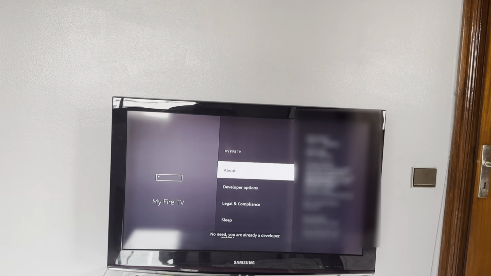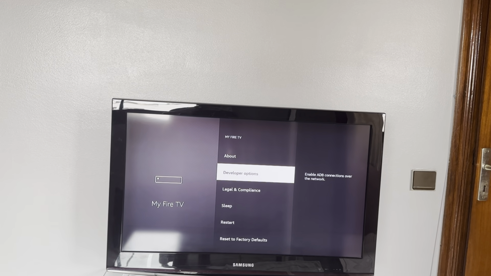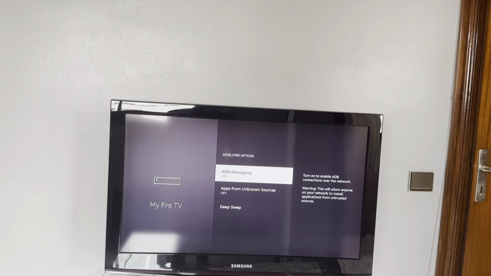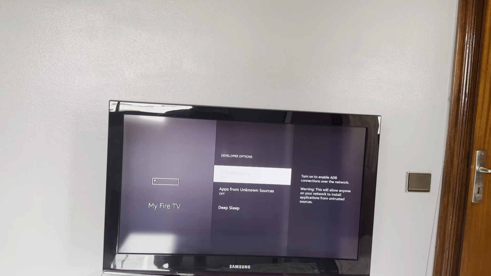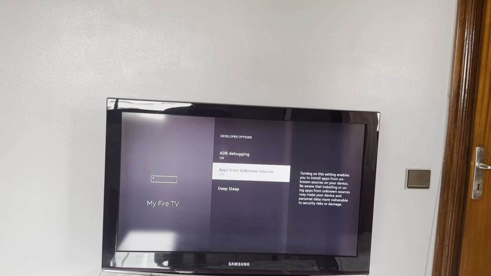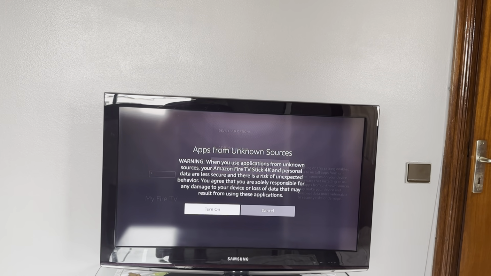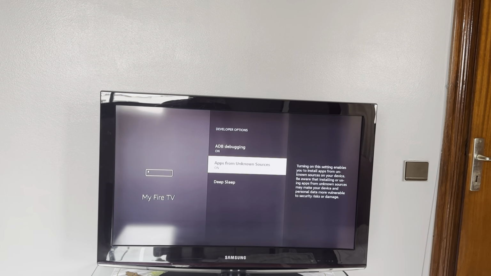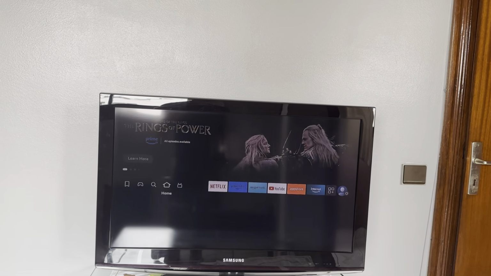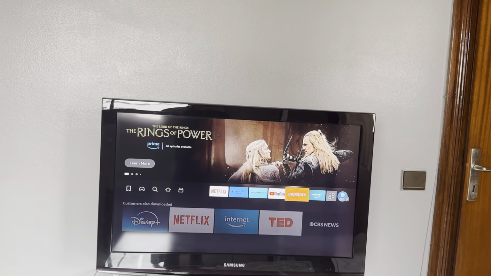Then go back once and click on Developer Options, click on ADB debugging to activate it, click on Apps from Unknown Sources, then click on Turn On, then go back to the main menu, go to App Store,